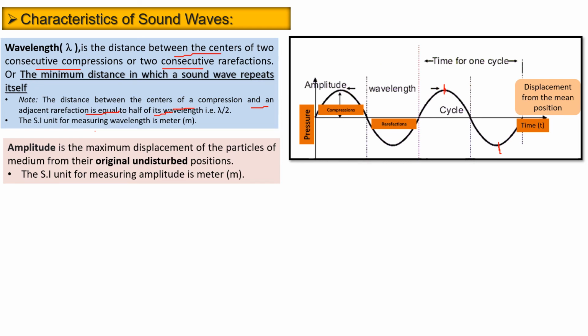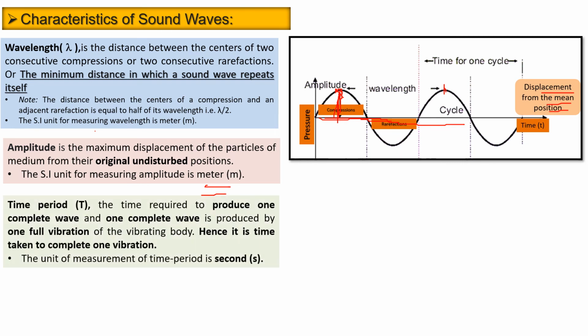Now the next term, amplitude. Amplitude is the maximum displacement of the particles of the medium from their original undisturbed positions. The SI unit of amplitude is also meter. The original undisturbed position is this. Now a vibrating object is there, because of which the particles start vibrating and move away from their original undisturbed position. The maximum distance they can go is the amplitude of the wave.